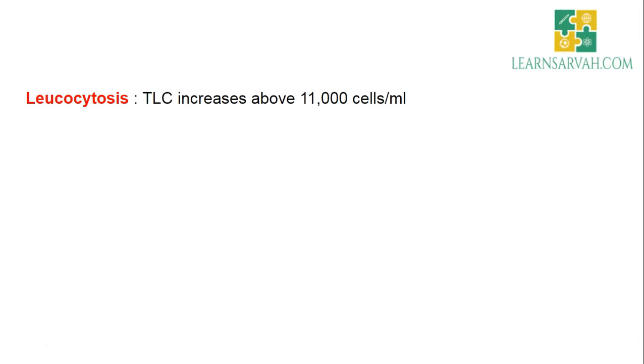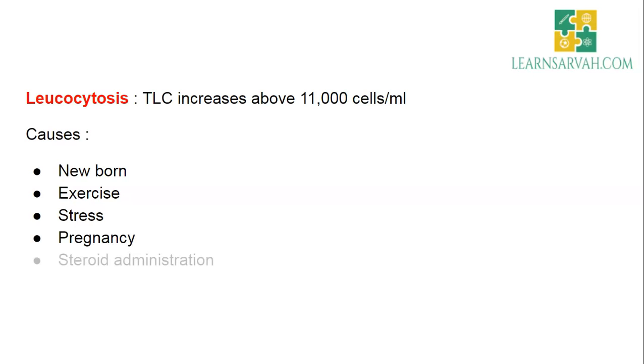Now coming to leukocytosis. Here the TLC increases above 11,000 cells per ml, and the causes are newborns, as we have discussed earlier, there will be 20,000 cells per ml, then exercise, stress, pregnancy, steroid administration, and the most important one is pyogenic infections. That is, in any infection in our body, there will be increased total leukocyte count, except viral infection. We have discussed earlier, there will be leukopenia.